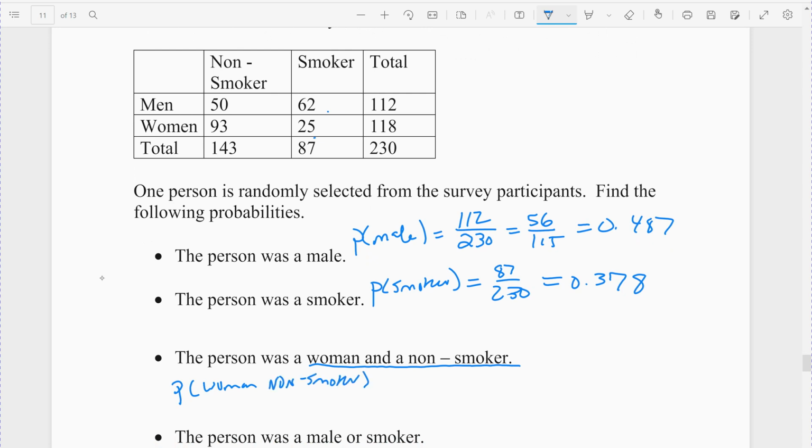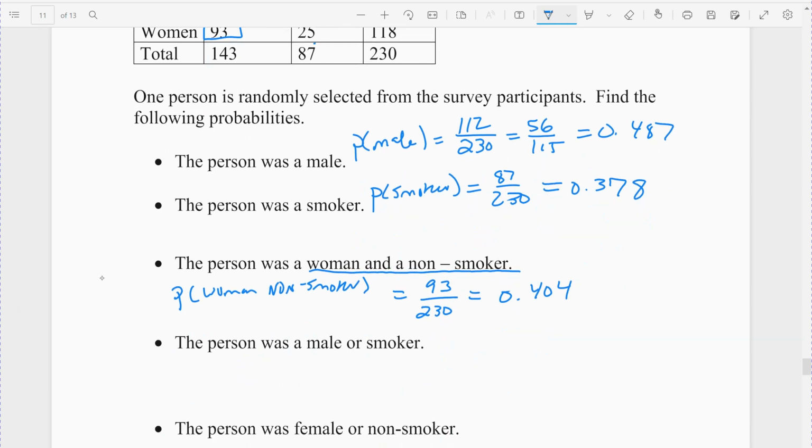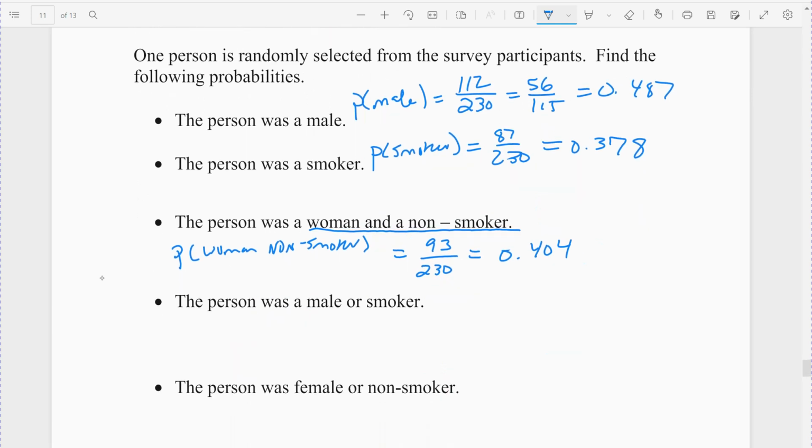So I look at my table: how many women were non-smokers? Well, that's this 93. 93 of the women were classified as non-smokers, out of our 230. You write that as 93 over 230, which doesn't reduce. Double check that: 93 divided by 230, 0.404. All right, about 40% of the group were women non-smokers.